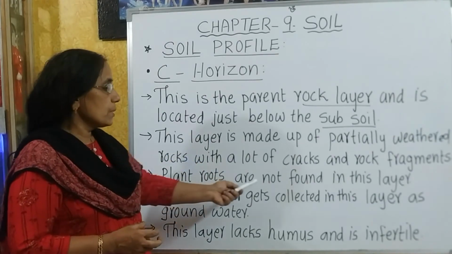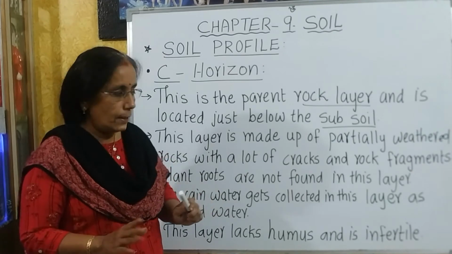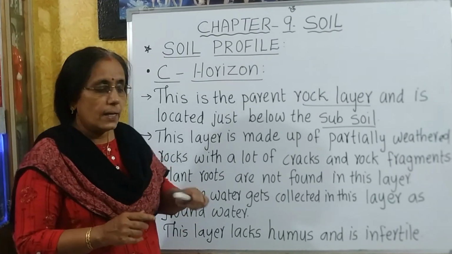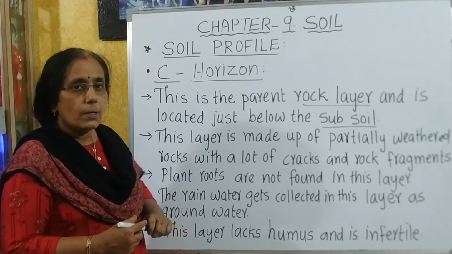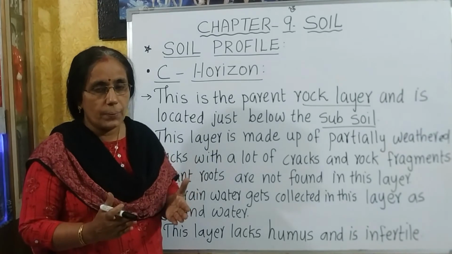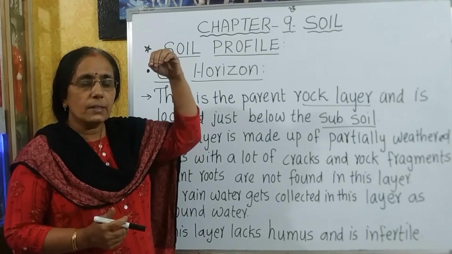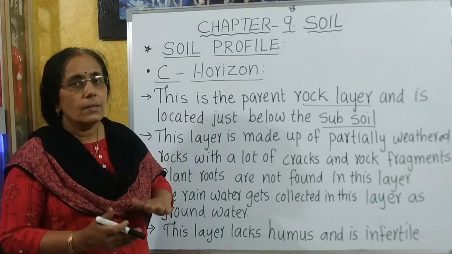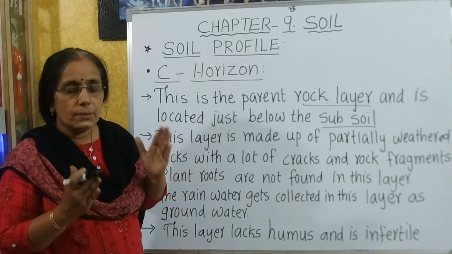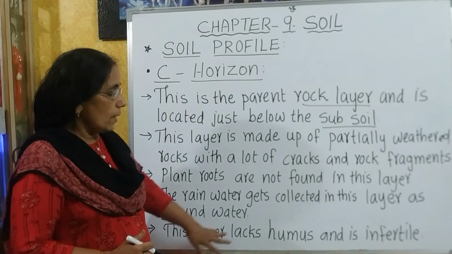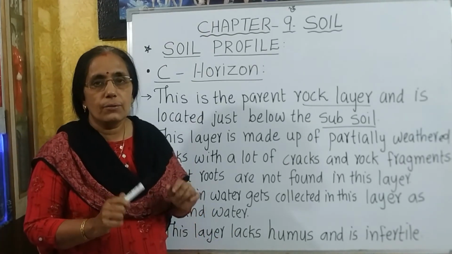Therefore, the plant roots are not found in this layer. The rainwater gets collected in this layer as groundwater because horizon C contains bigger rock particles. So, the rainwater that is percolating from the topmost layer gets collected in horizon C and it is found as groundwater. This layer lacks humus and is infertile.